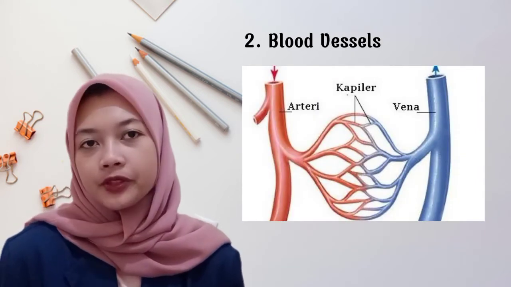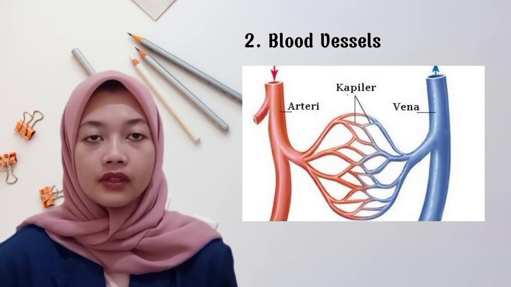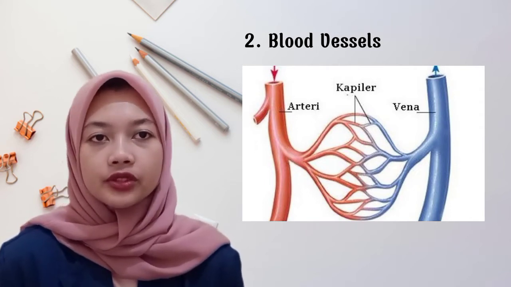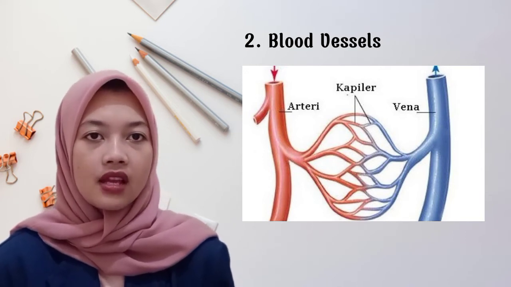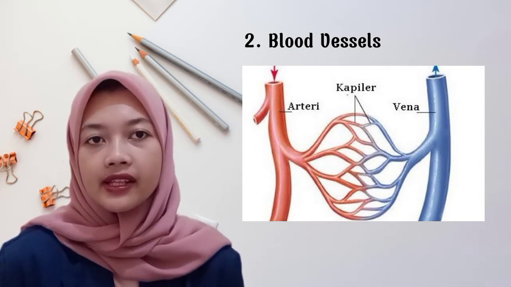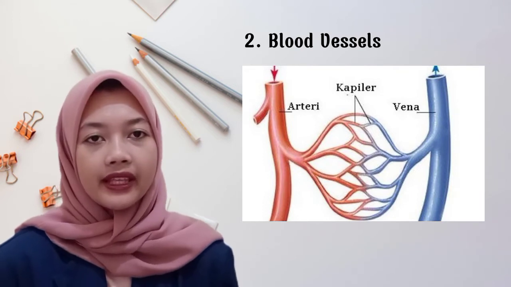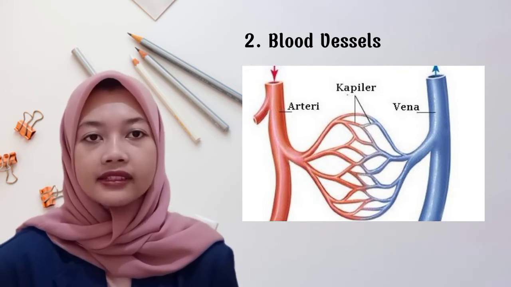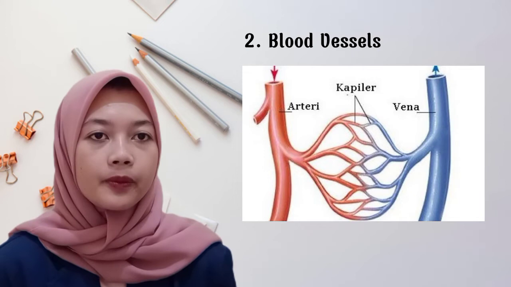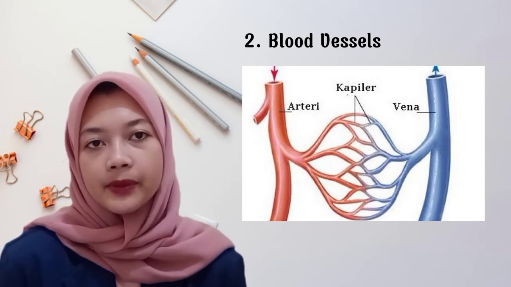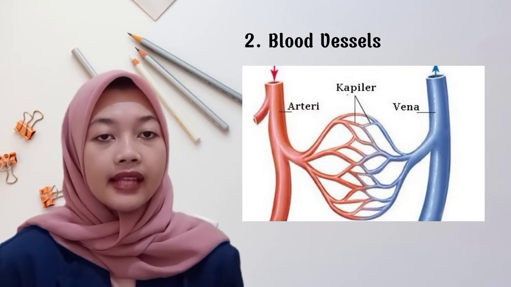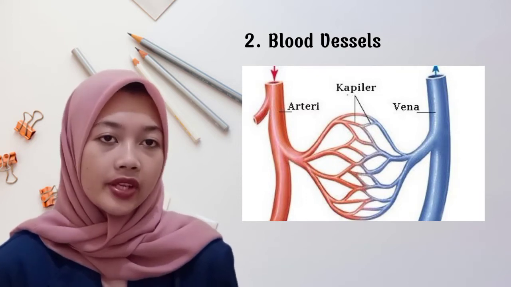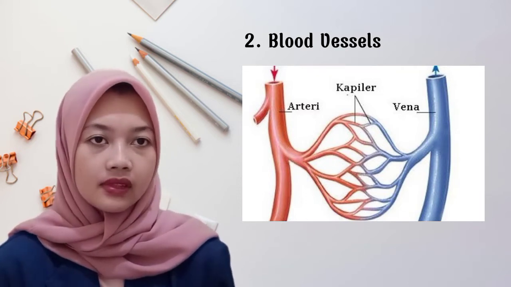Number 2. Blood vessels. Blood vessels function to circulate oxygen and nutrients throughout the body. Blood vessels are divided into two types, namely A. Arteries, which are blood vessels that carry blood away from the heart. They contain clean blood that is rich in oxygen.